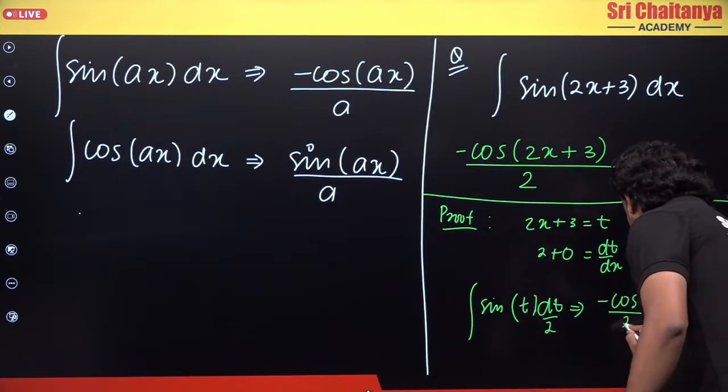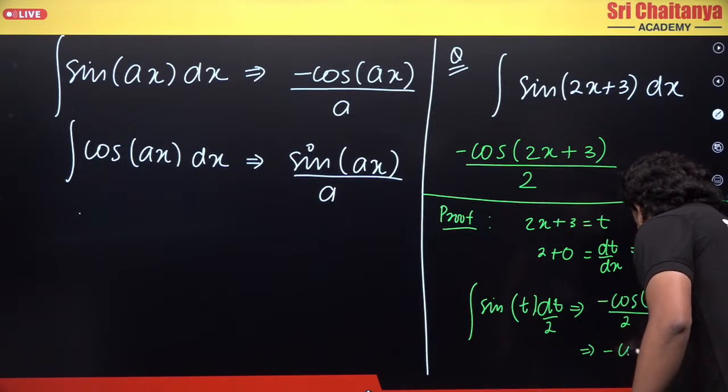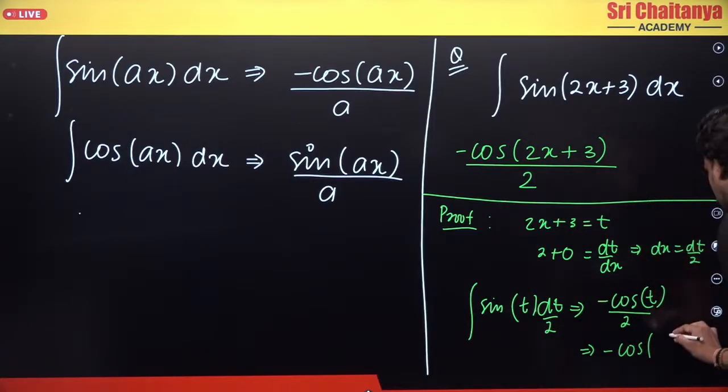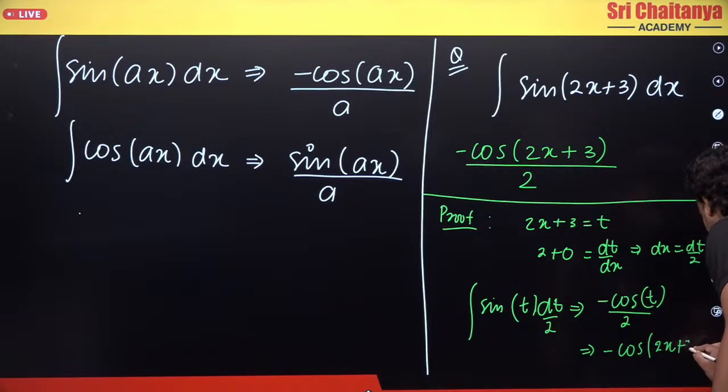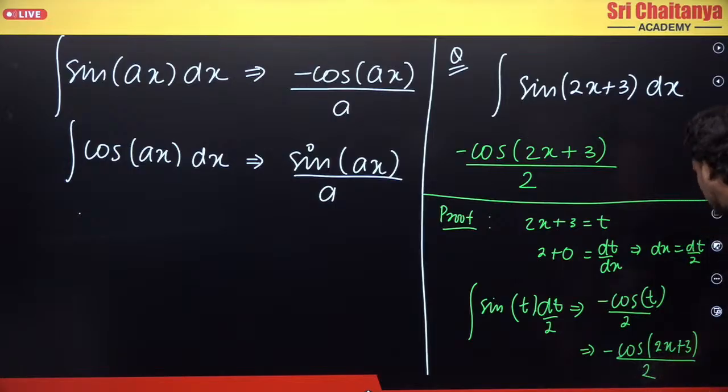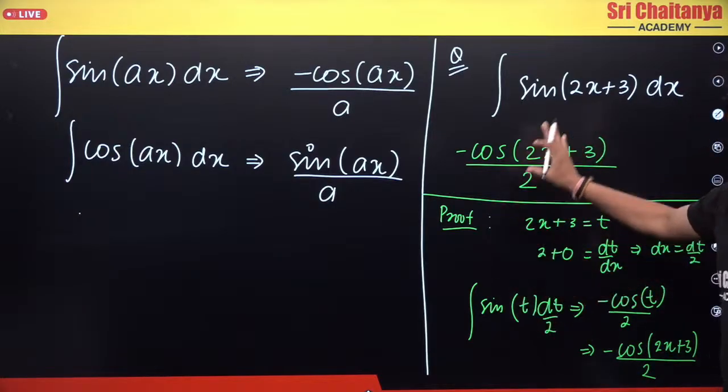And I will substitute the value of t again. So I will get minus cos into what is t? t is 2x plus 3, 2x plus 3 divided by 2. Okay, so this is the way you can remember this formula directly.